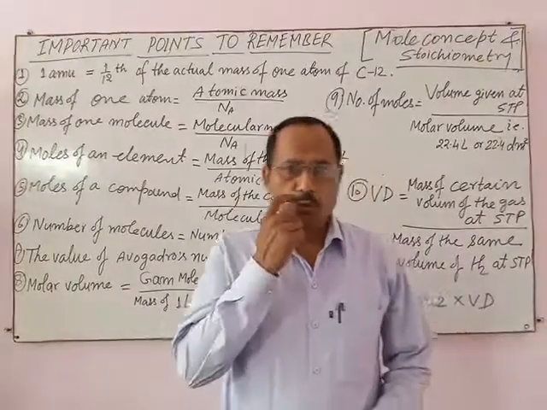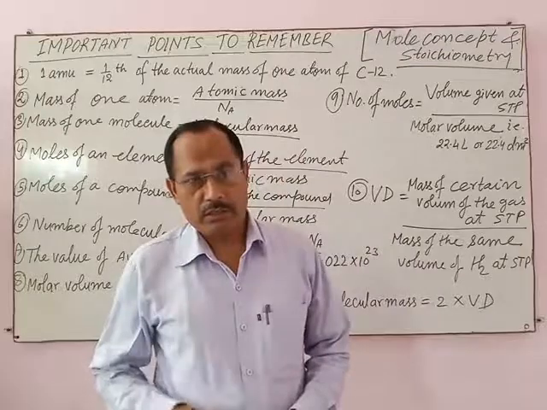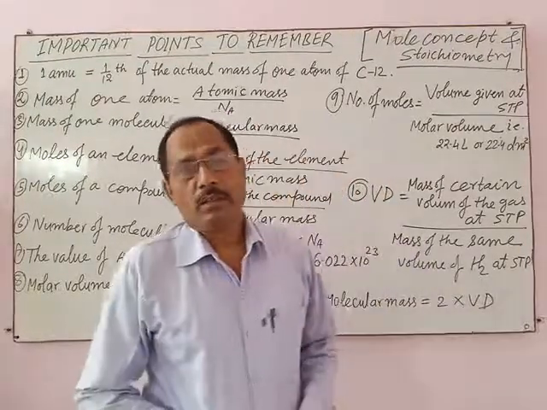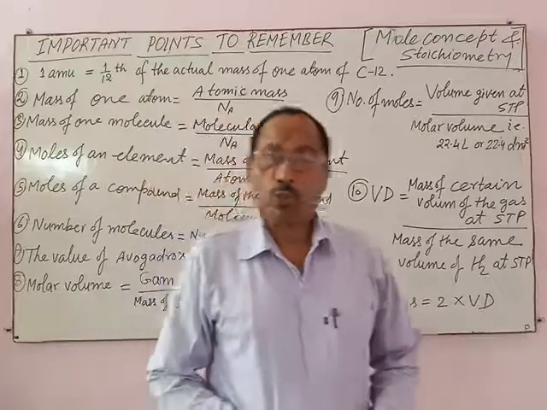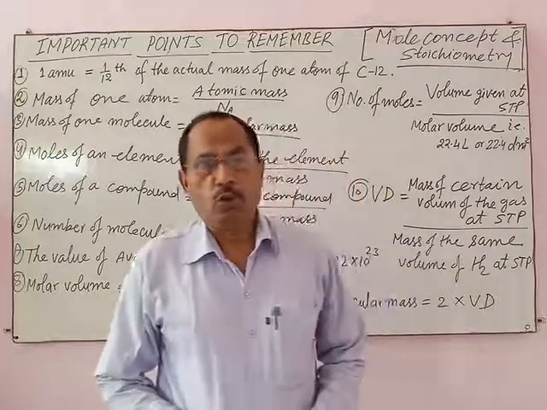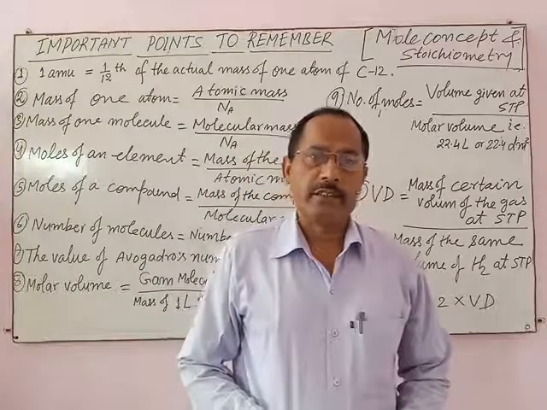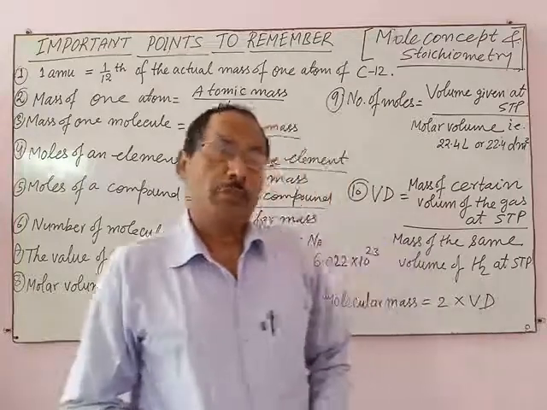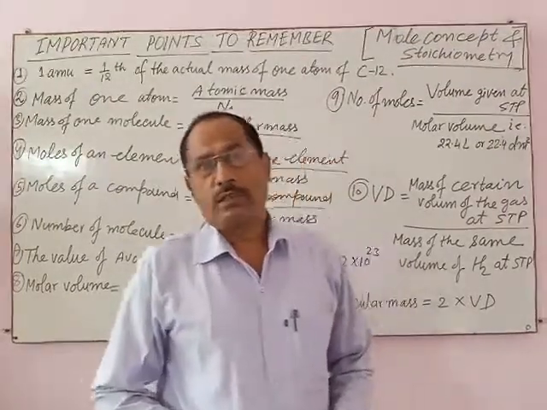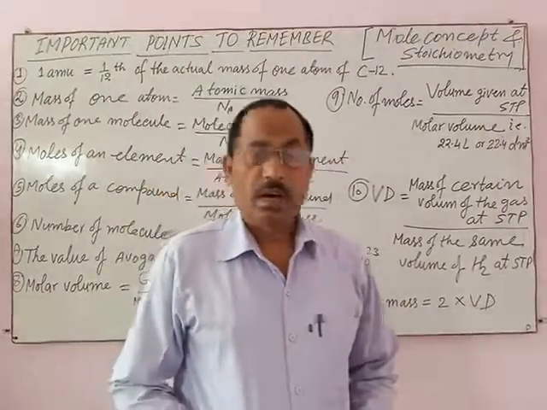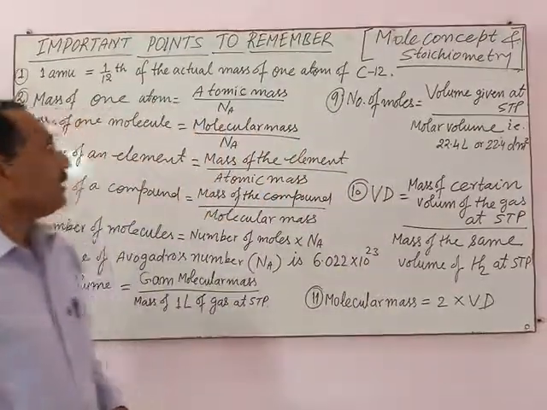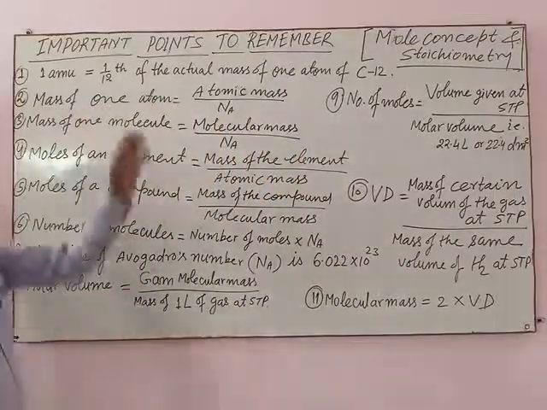AMU is used as unit of atomic mass or molecular mass. For example, molecular mass of hydrogen molecule is 2.016 AMU.